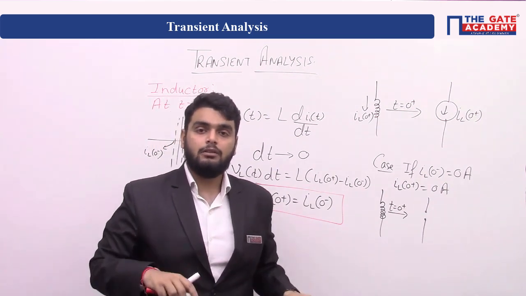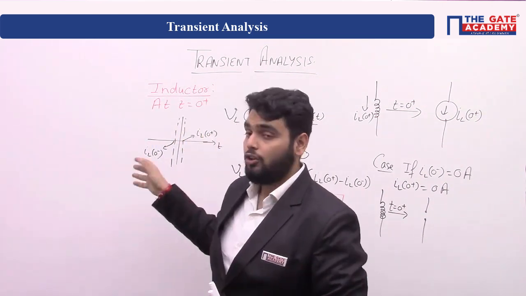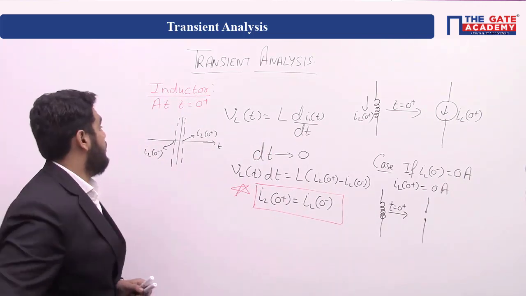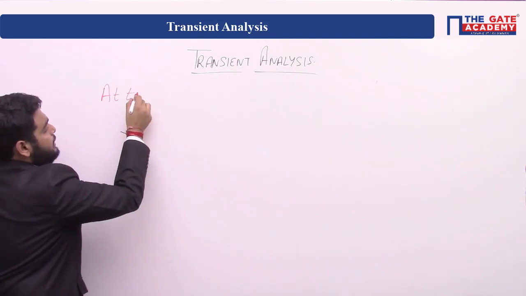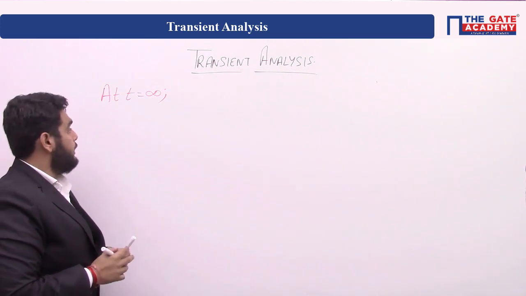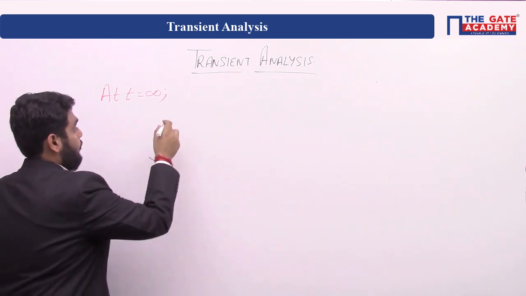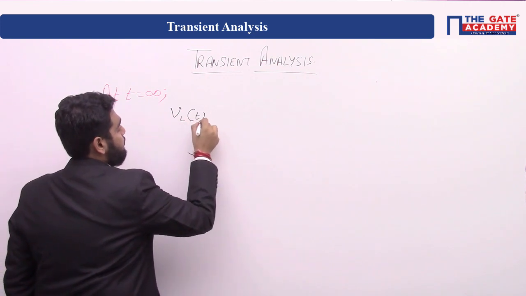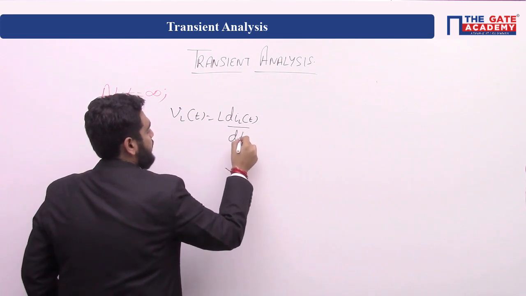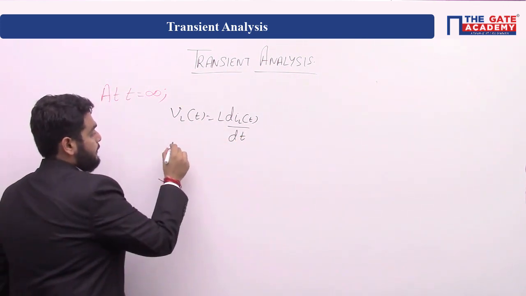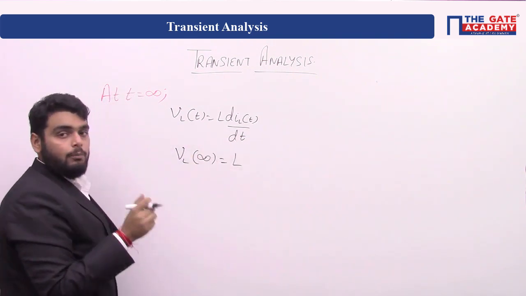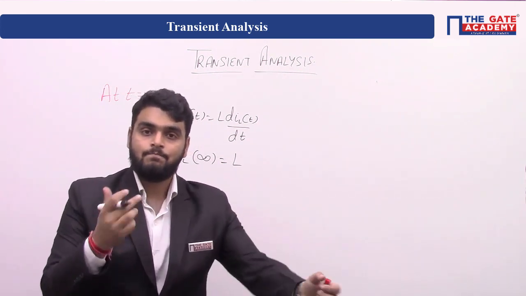Okay, so we have seen what will happen at t equal to 0 plus across inductor. Now we will see what will happen at t equal to infinity. Okay, at t equal to infinity, again we will use the same equation of voltage, that VL(t) is equal to L diL/dt. Now, for t tends to infinity, inductor voltage is L, change in time from 0 to infinity. What is the change in time? Infinity.